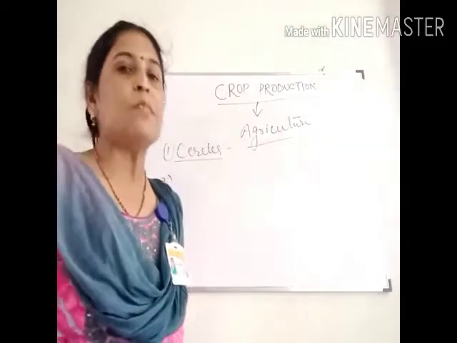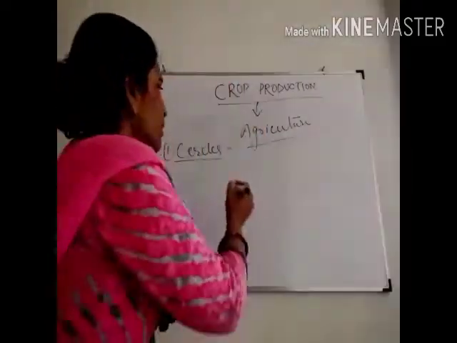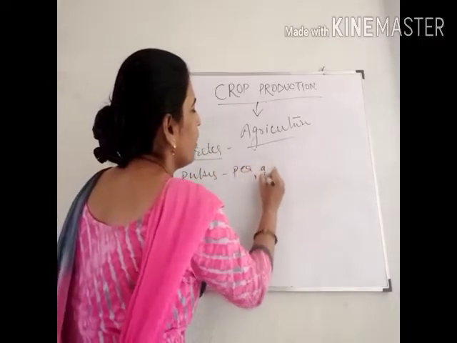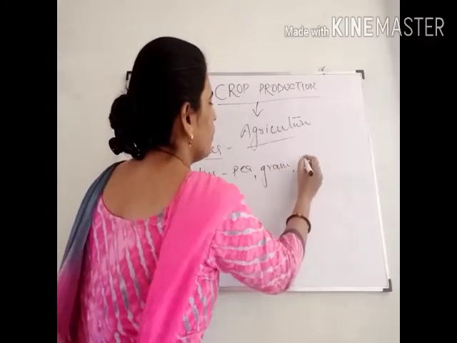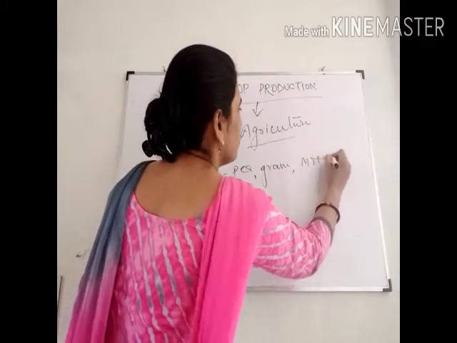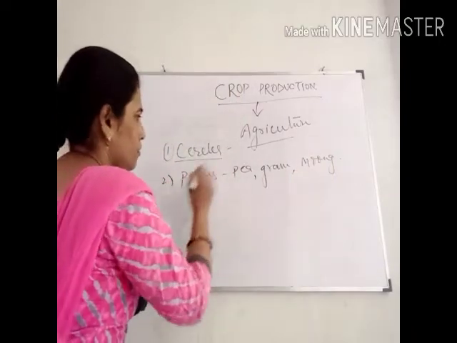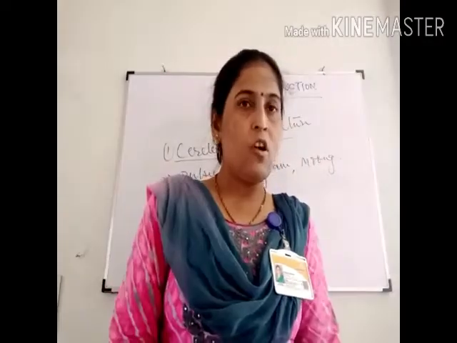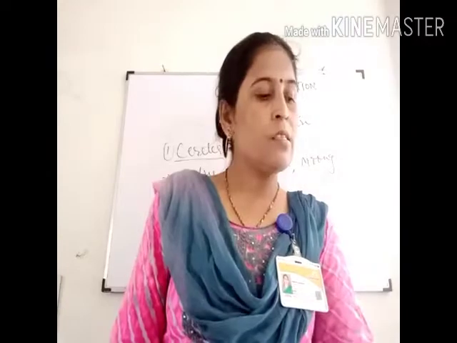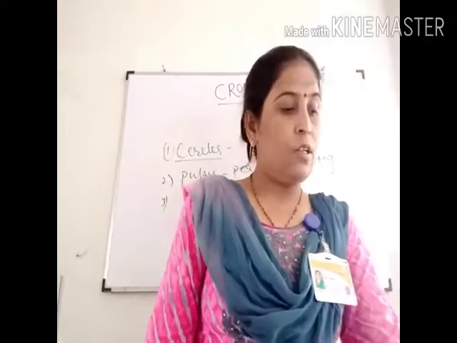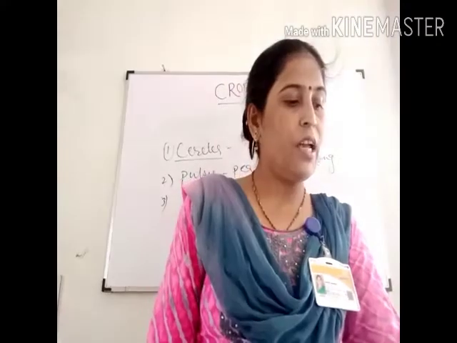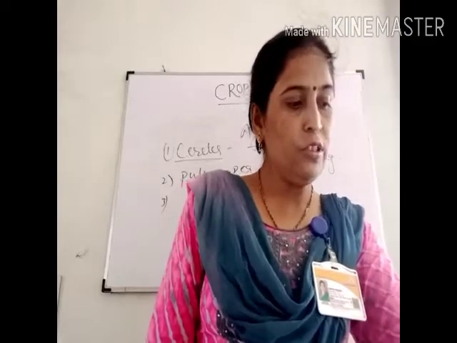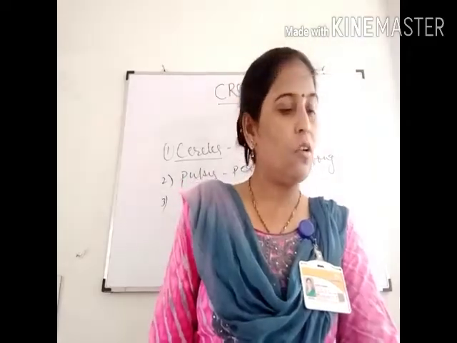Now second is pulses. They are rich in proteins, like pea, gram, then moong, and so many others. Next, third is fiber crops. Fiber crops are grown for the fibers used in clothing and upholstery. They are used for making clothes, such as jute and cotton.